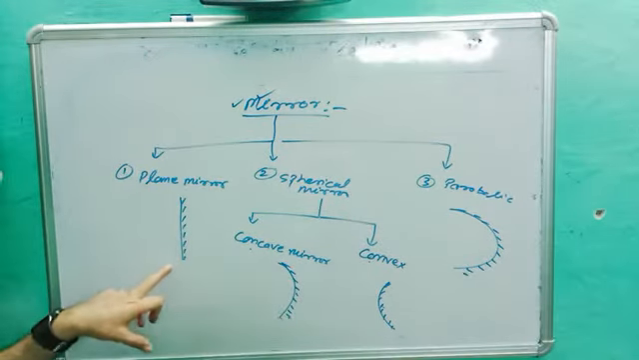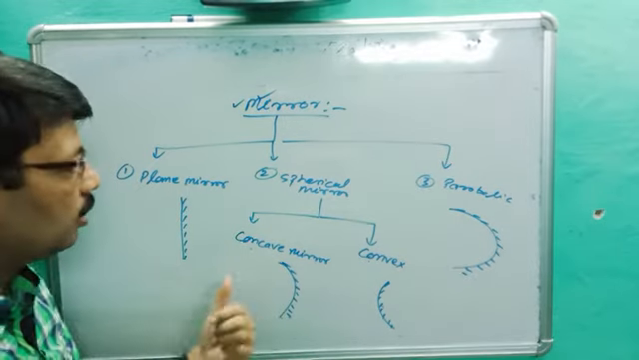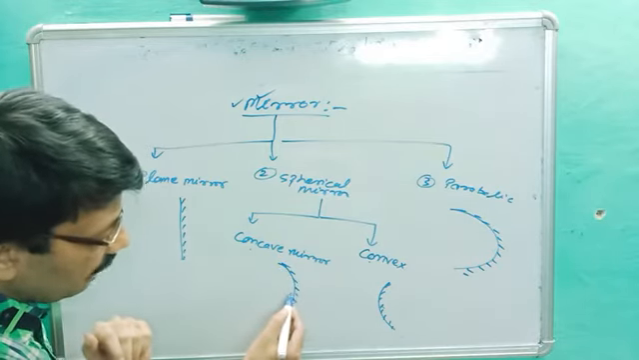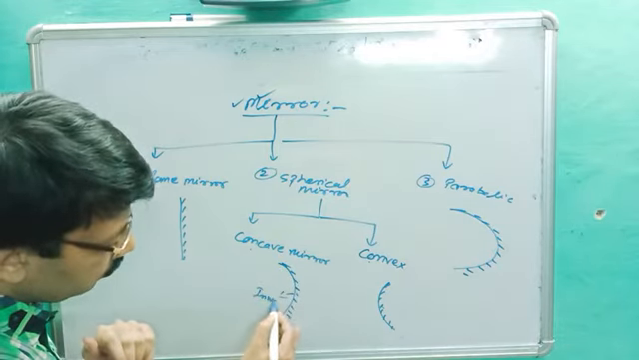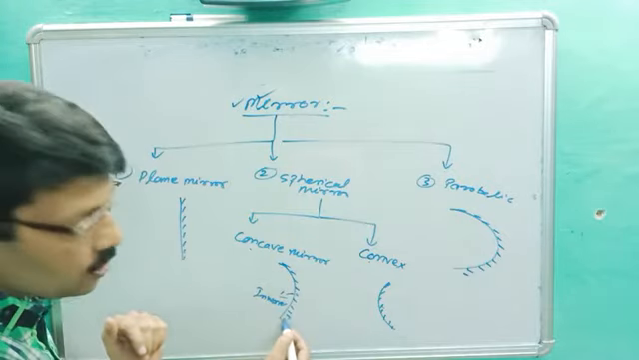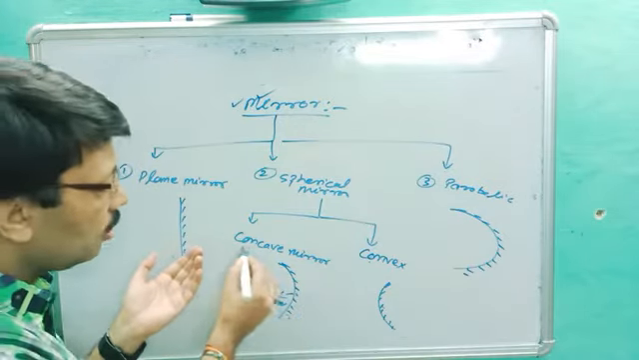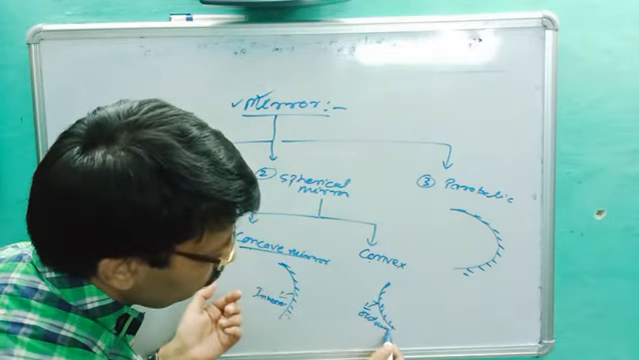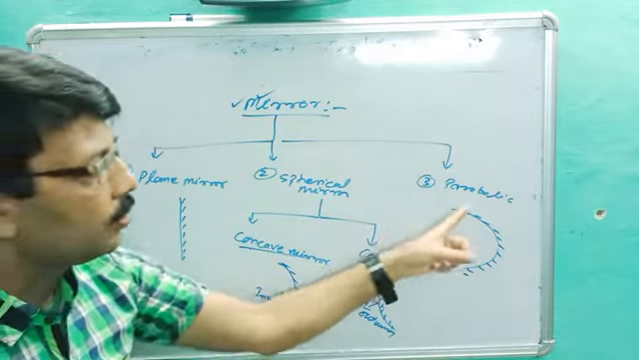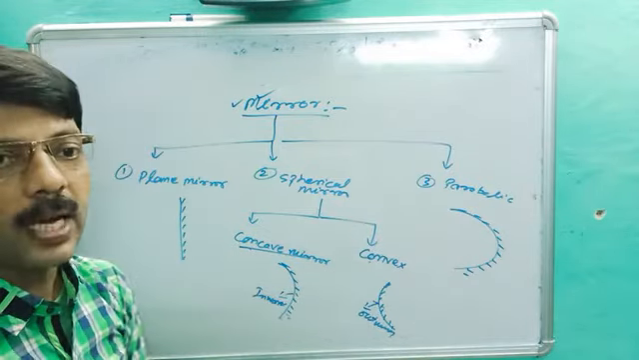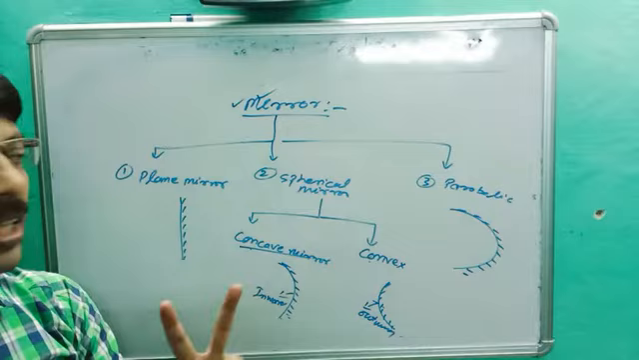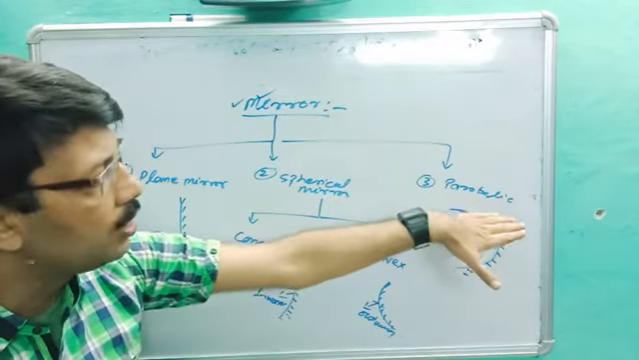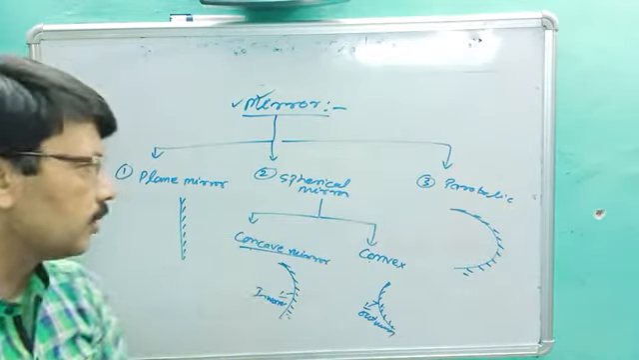Plane mirror, whose surface is plane. Spherical mirror, of which there are two types. First is the concave mirror, whose reflecting surface is inward. The convex mirror has its reflecting surface outward. And the mirror which is more curved is called a parabolic mirror, which removes the spherical aberration. If it creates two foci, we use the parabolic mirror, which converts them into one focus. So we will do one by one.